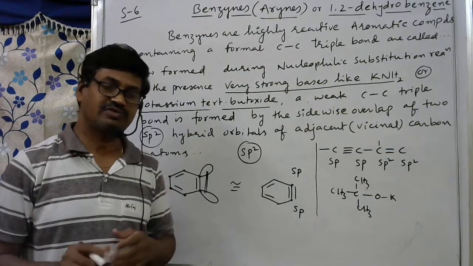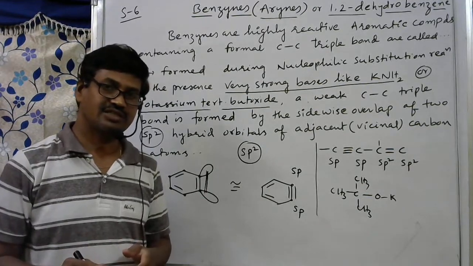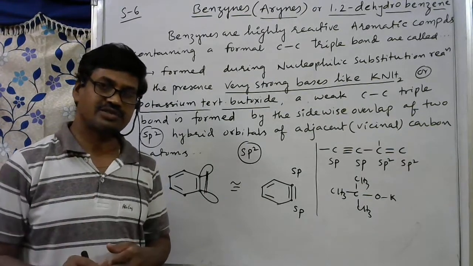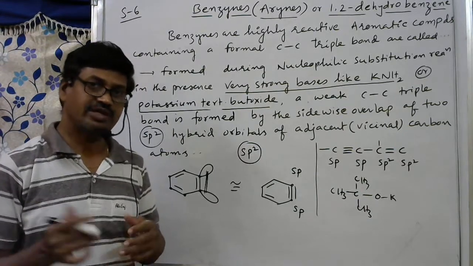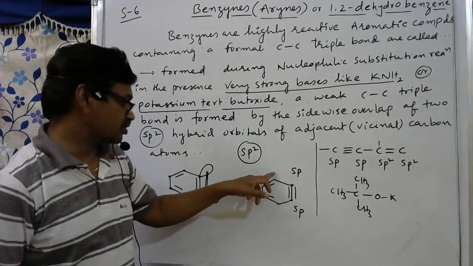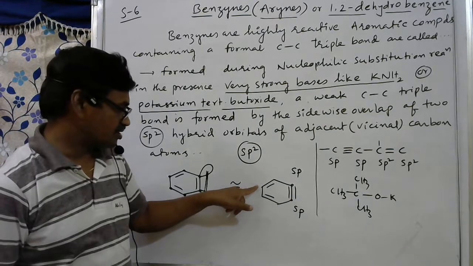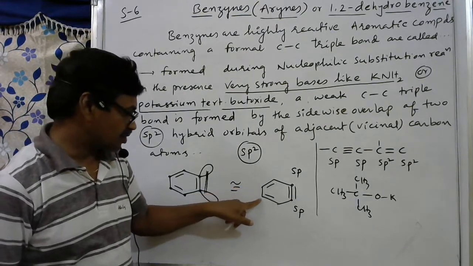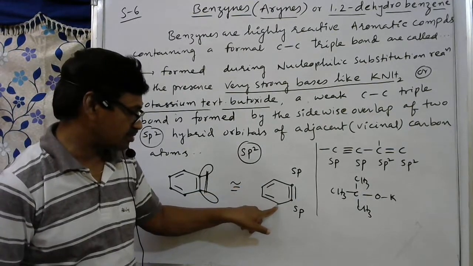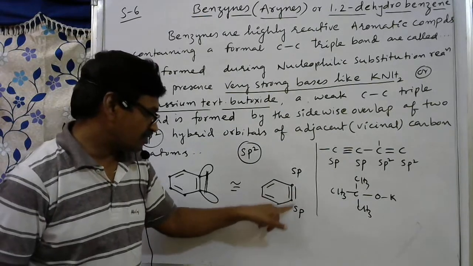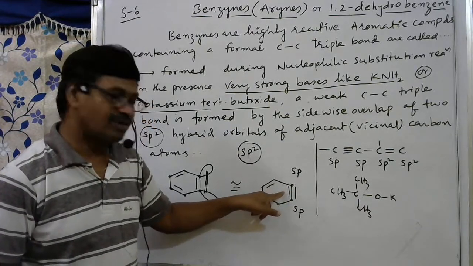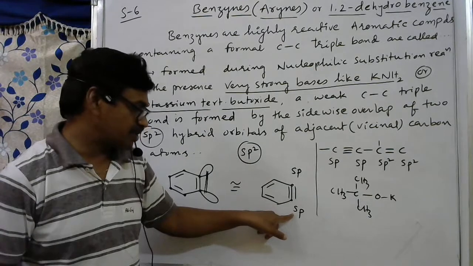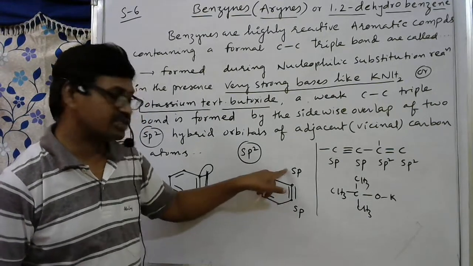So from this there is a chance to ask a question: what is the hybridization of different carbon atoms in benzyne, in which a triple bond is present between two carbon atoms? You may write like this: this is an sp2 hybridized carbon, this is also sp2, this is also sp2. But while observing here, a triple bond is present, so you may think this carbon and this carbon are sp hybridized.